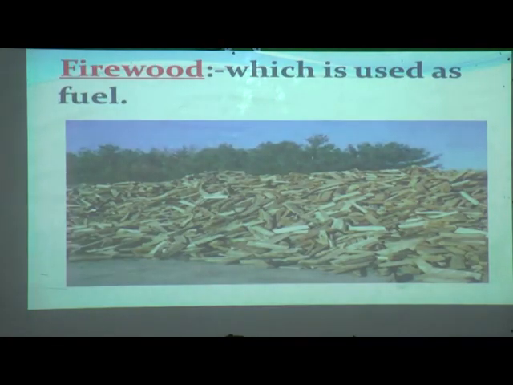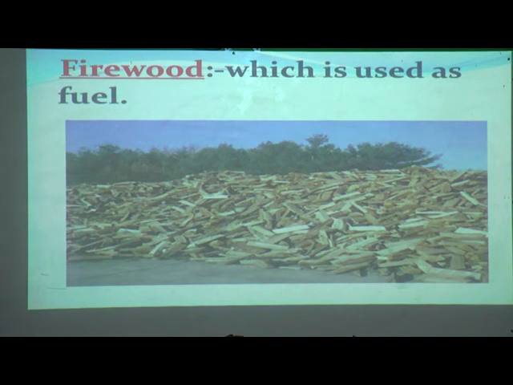Now next one is the firewood, which is used as fuel. Can you see here, students, this is one kind of tree whose wood we can use as fuel. Now what is fuel here, students?